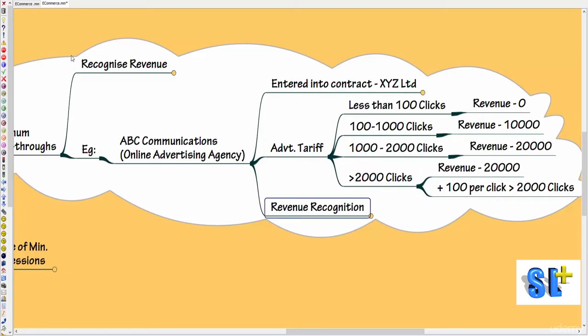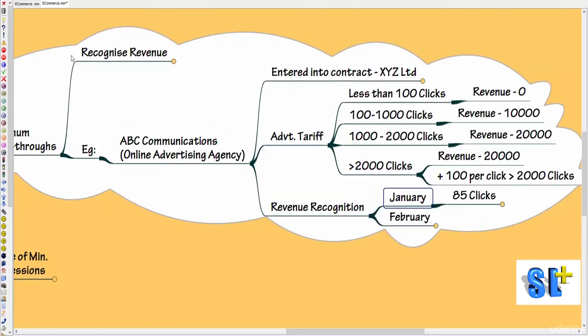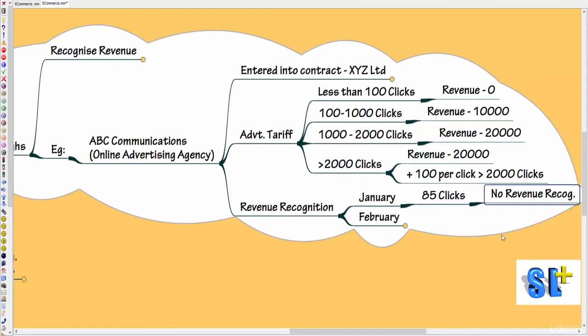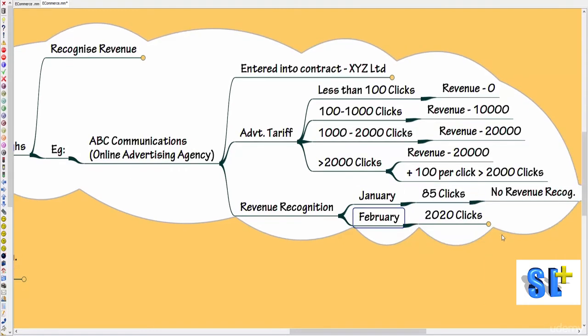Now let's see the revenue recognition. Let's say in the month of January there are 85 clicks. This comes under the less than 100 clicks category, so we cannot recognize any revenue. Whereas in the month of February there are 2020 clicks, so it's greater than 2000 clicks.